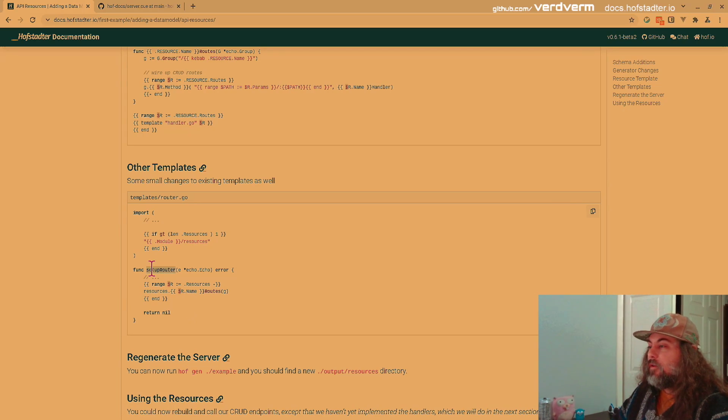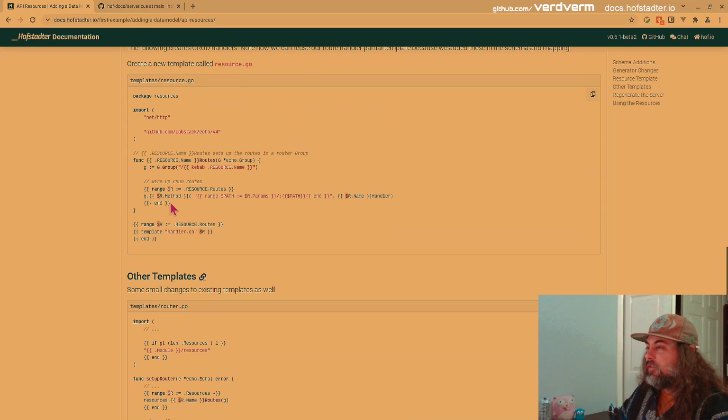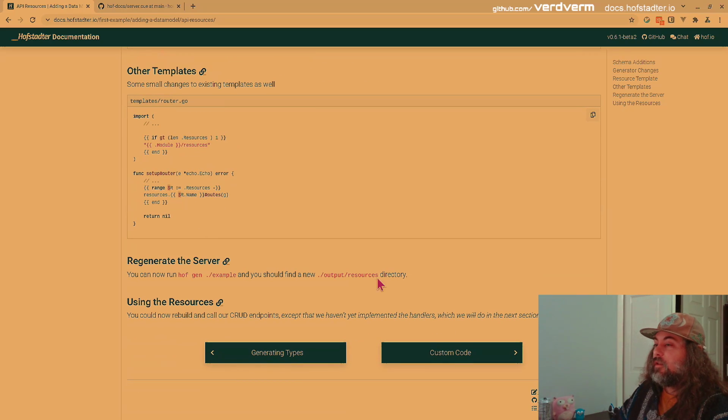And then in the setup router, right before this, we're setting up our routes, and now we're setting up all the routes to our resources. And the one thing you're going to see is that instead of having a single attachment to the group, we're going to have a loop of them, one for each route. So for each: post, put or patch, read as get, and delete in terms of HTTP.